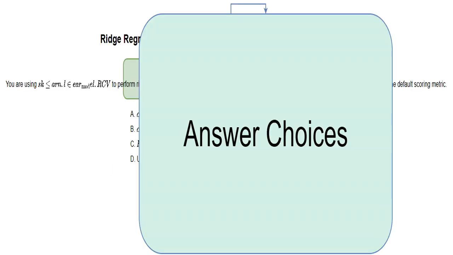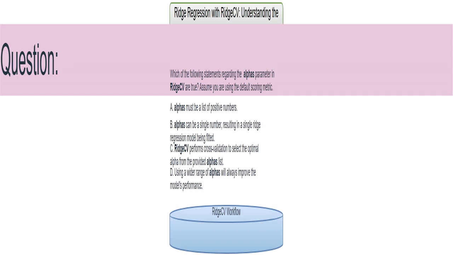This simply signals the beginning of the multiple-choice answers within the quiz. This question tests your knowledge of the ALPHAS parameter in RidgeCV, a function in the Sklearn library used for ridge regression. I'll help you understand the role of ALPHAS in controlling regularization strength.